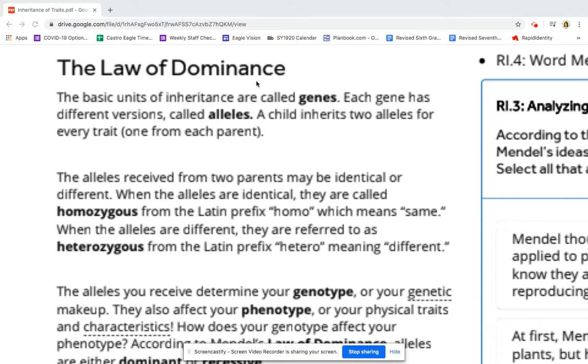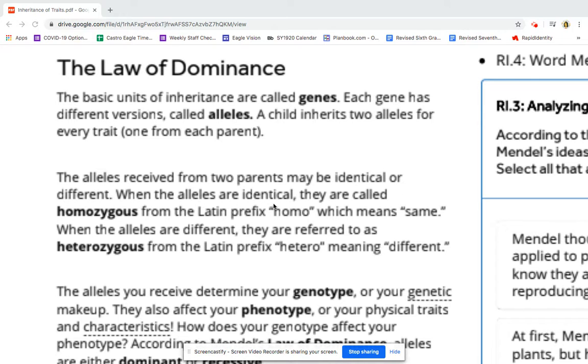The law of dominance. The basic units of inheritance are called genes. Each gene has different versions called alleles. A child inherits two alleles for every trait, one from each parent. The alleles received from two parents may be identical or different.